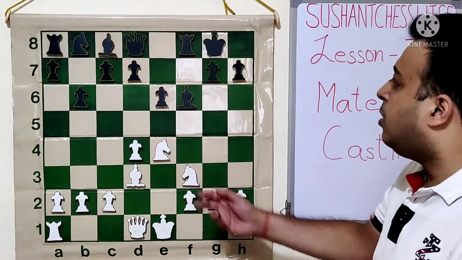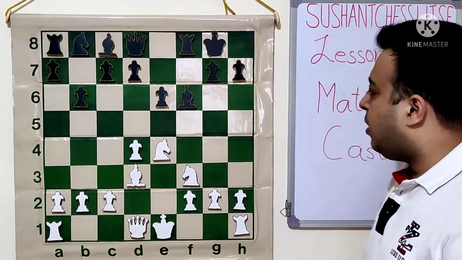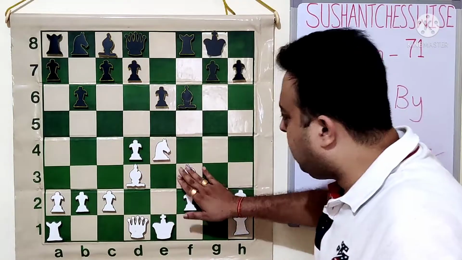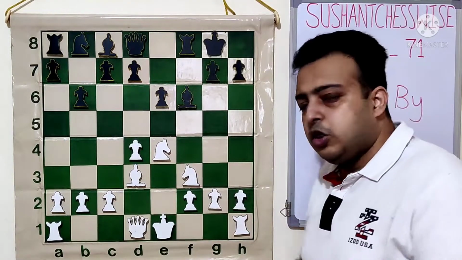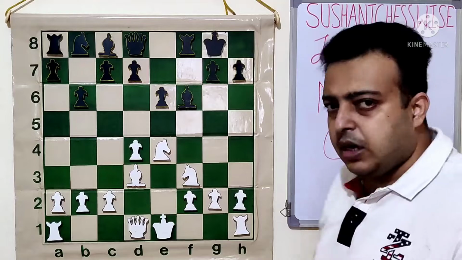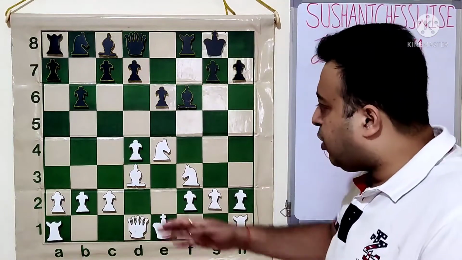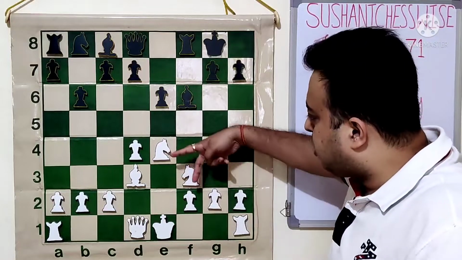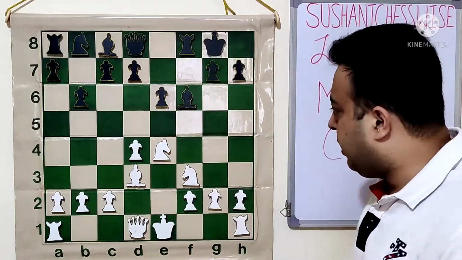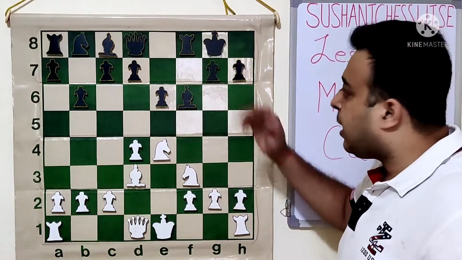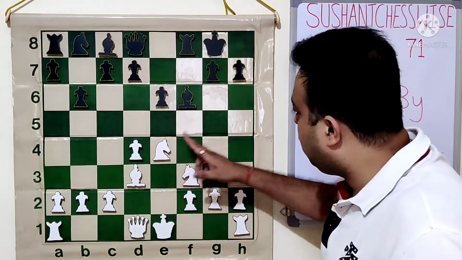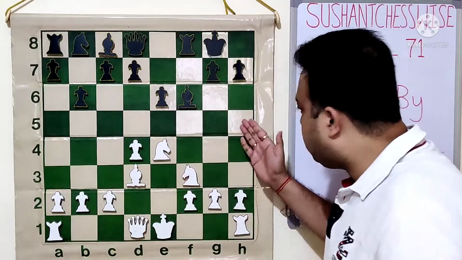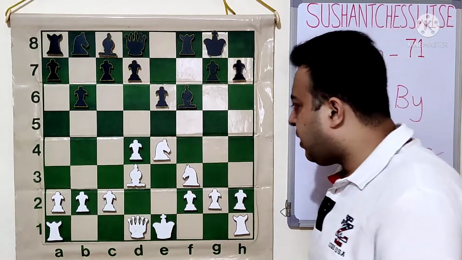This is the position. It was white's move here, and white thought that these three pieces are already well placed. After completing development, there are two things that we do. We try to break the center, or we take our pieces ahead. So these two knights will think of going ahead, where they want to attack the king side. The knight wants to go to g5 over here, and the queen wants to come to h5. This is a very obvious plan.